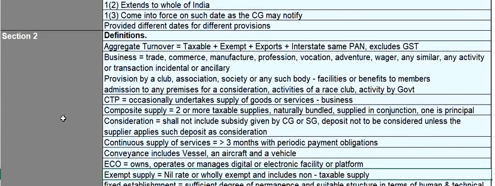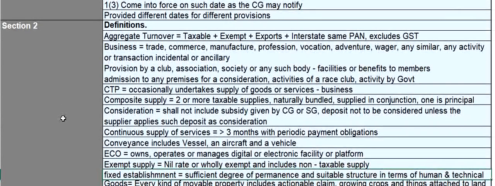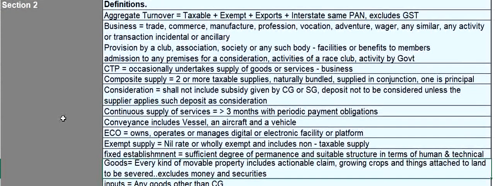Exempt supply means nil rate or wholly exempt and includes non-taxable supply. Fixed establishment means sufficient degree of permanence should be there, and suitable structure in terms of human and technical form should be there. Goods means every kind of movable property, and it includes actionable claim, growing crops, and things attached to land to be severed. Excludes money and securities. So goods includes only movable property and it clearly excludes money and securities.